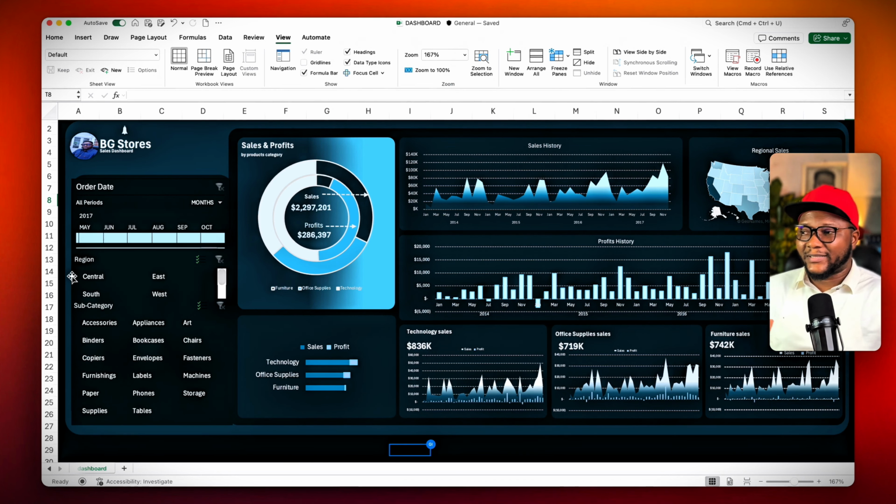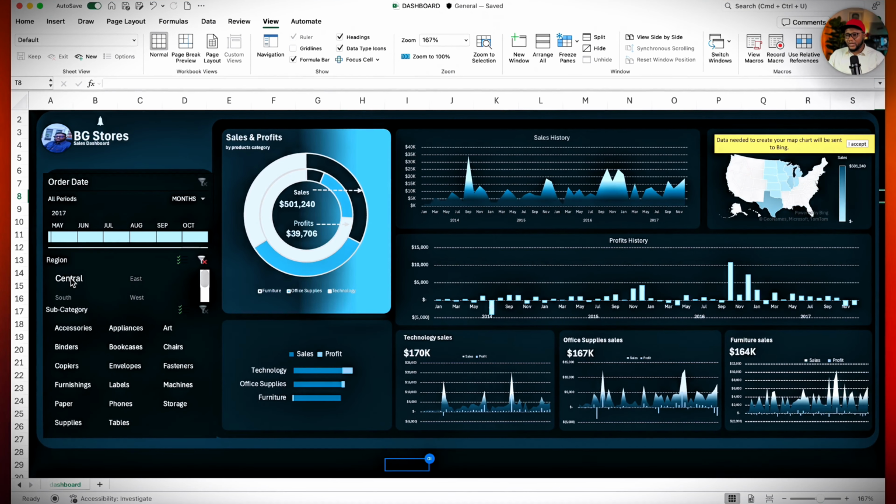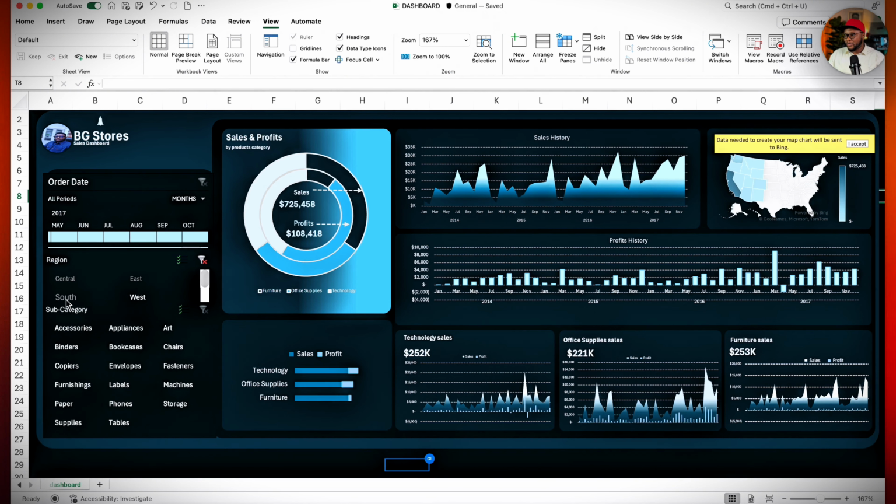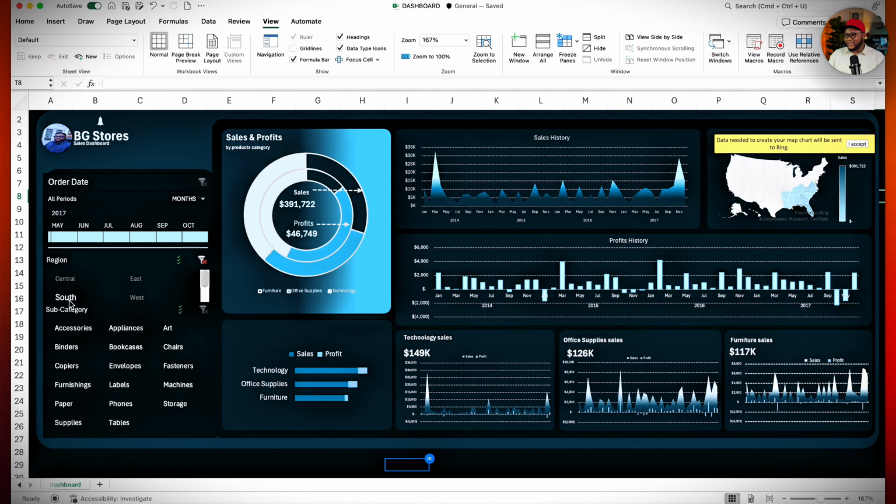You can also look at what your data is like by region. In the central region, you can see it readjusted. You can see our profit history where we made losses. We can see how each category is also doing. We can see the summary here, and we can see this also changing. I can start to look at the east, look at the west, and as I'm putting my cursor on, you can see how it is coming up. South. You can see that also.